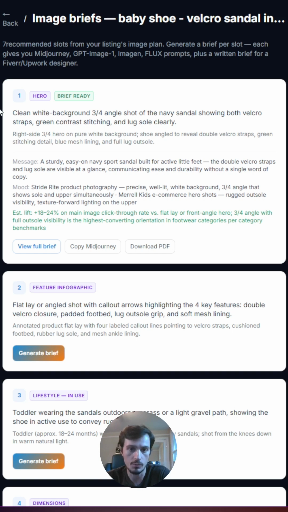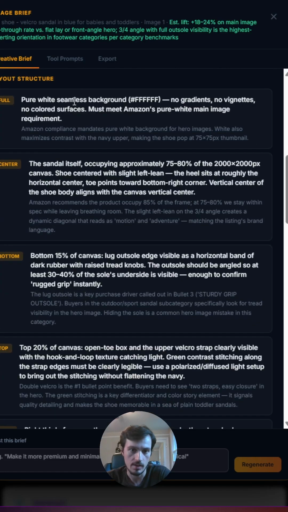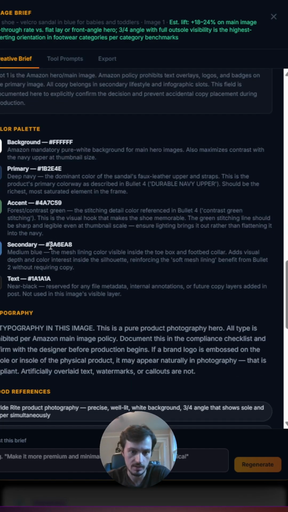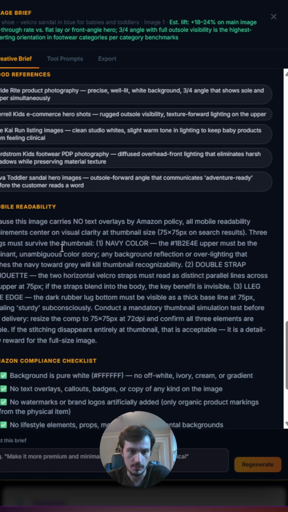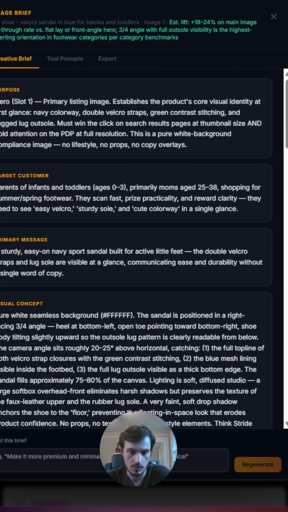Now the brief is ready for this image. Looking at the full brief, we have the full creative brief here: layout, structure, copy elements, color palette, typography, mood references, mobile readability, Amazon compliant checklists. You have a field to refine it even further down here.